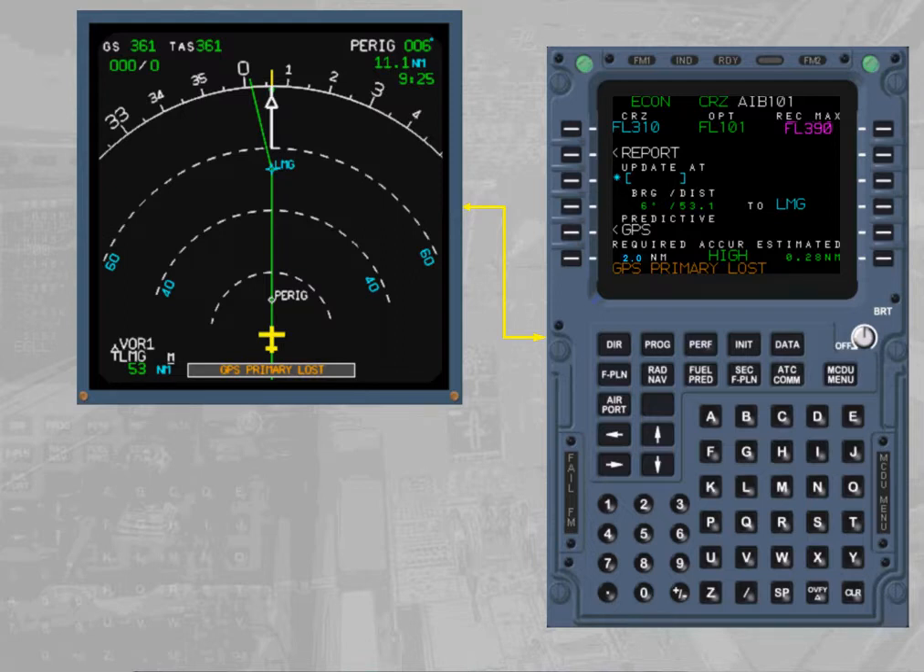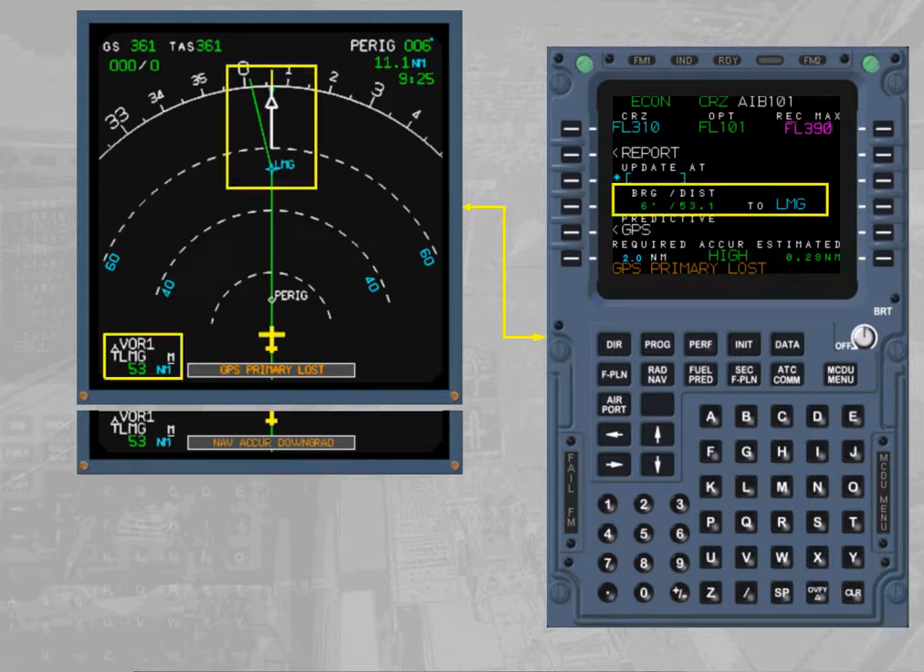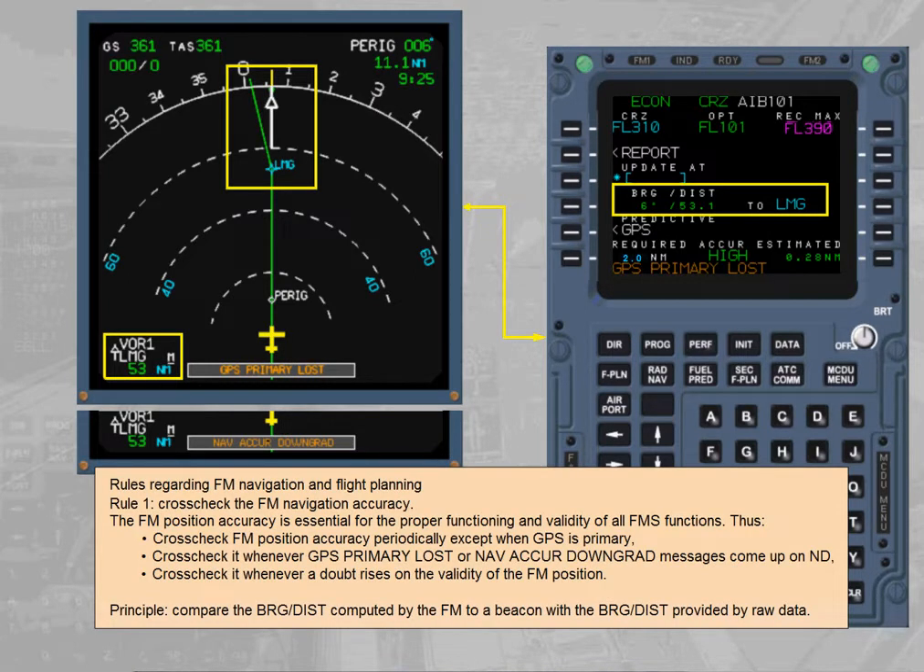Cross-check it whenever GPS primary is lost or NAV ACCUR DOWNGRADED messages come up on the ND. Cross-check it whenever a doubt arises on the validity of the FM position. Principle: compare the bearing and distance computed by the FM to a beacon with the bearing and distance provided by raw data.